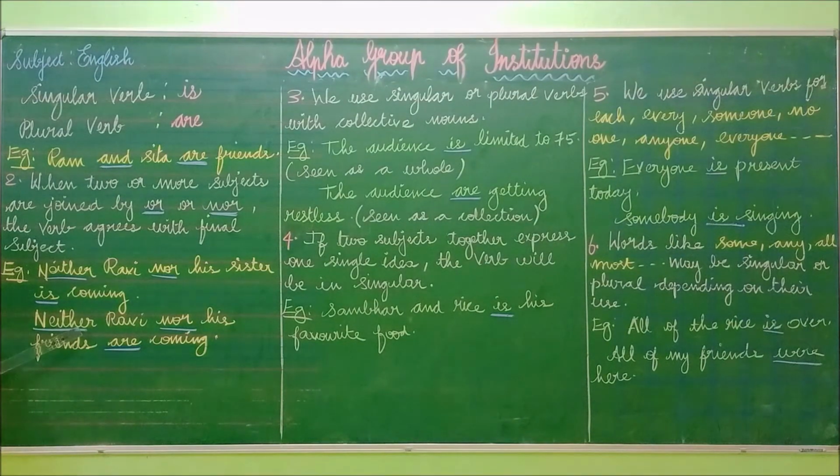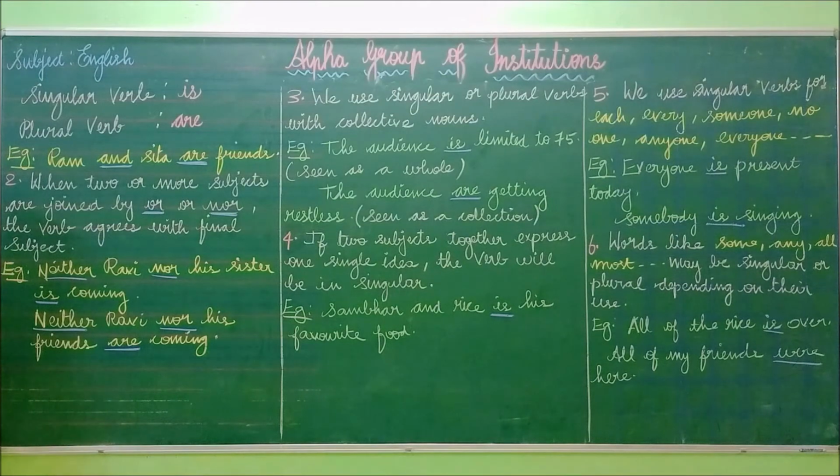Look at the second one. Neither Ravi nor his friends are coming. In this sentence also there are two subjects, Ravi and his friends, joined by "neither...nor." So what do you have to do? You have to look at the final subject. The final subject here is "his friends." Is "friends" singular or plural?